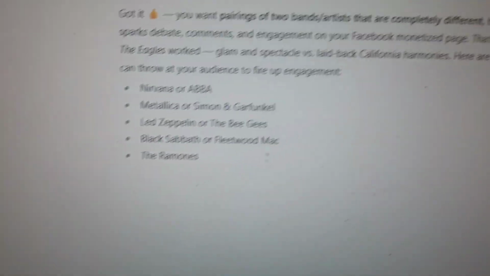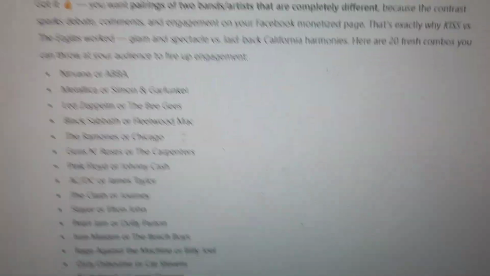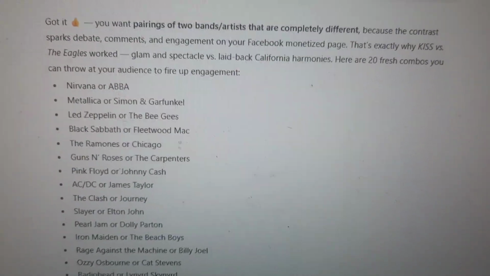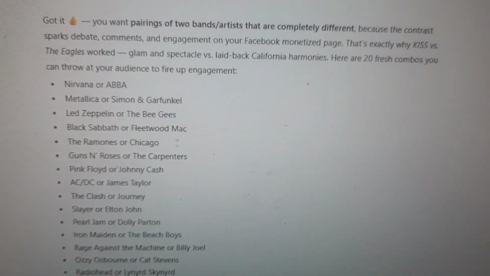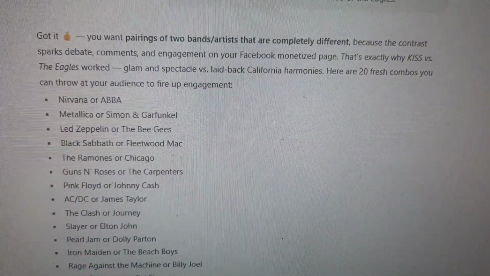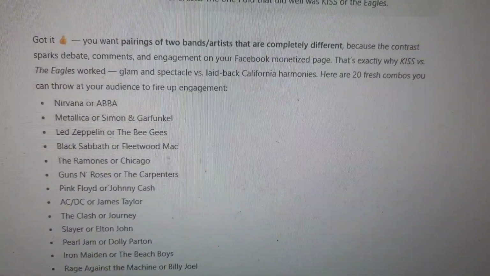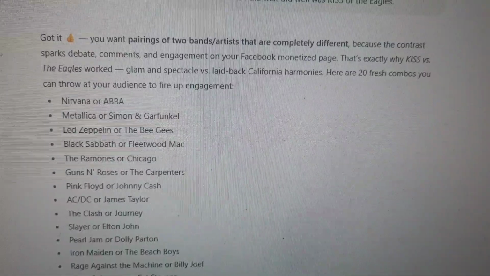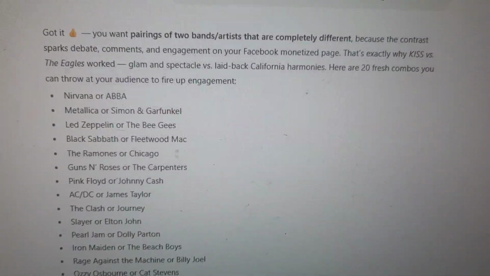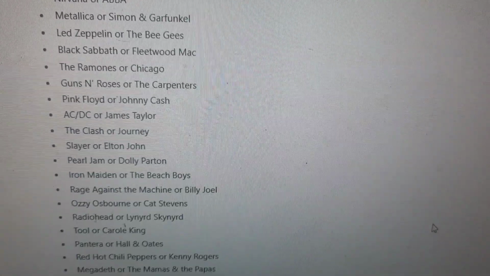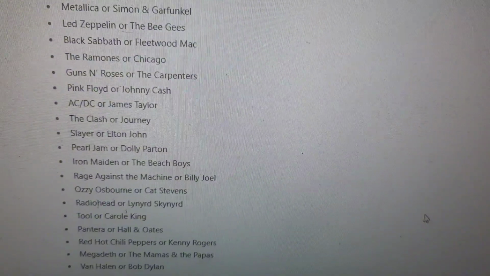And this is the beauty of ChatGPT, is the information just comes instantly, right? So here we are, and these create these type of debates, are very interesting. Again, bands that are nothing alike. You can see here, you wanted a pairing of two bands, artists completely different, because the contrast sparks debate, comments, engagement on your Facebook page. So you can see these bands here are nothing alike, and this is exactly what will create engagement on your page. Sounds simple, right? Well, it actually is.